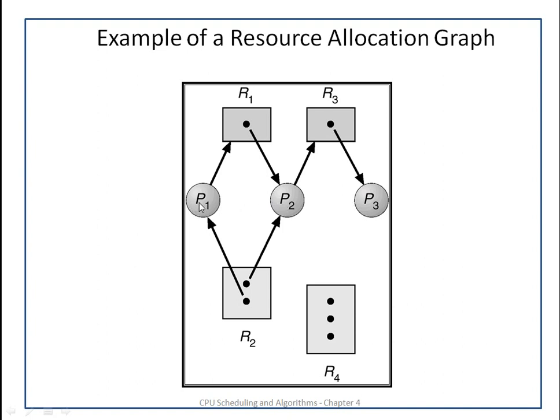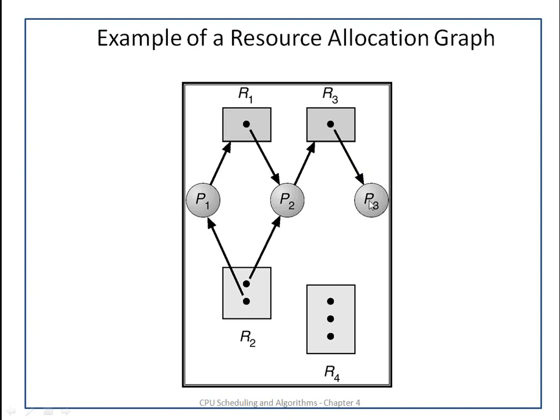Now here P1 is requesting the resource R1 and is holding 1 instance of resource R2. P2 is requesting the resource R3 and is holding the resource R1 and 1 instance of R2. And P3 is holding 1 instance of R3.